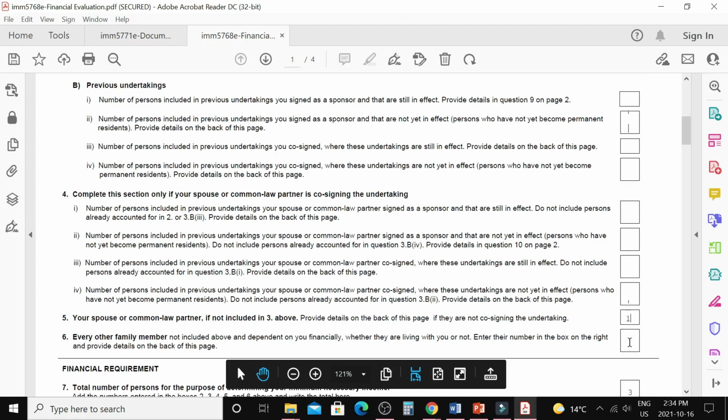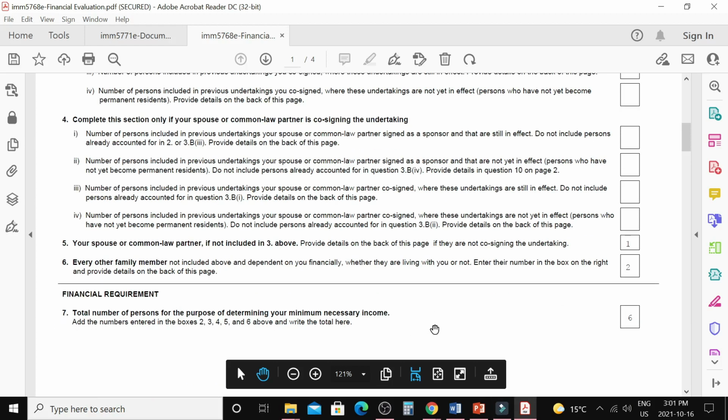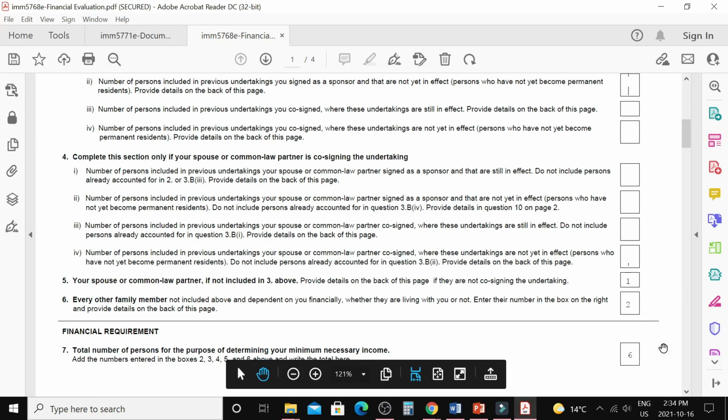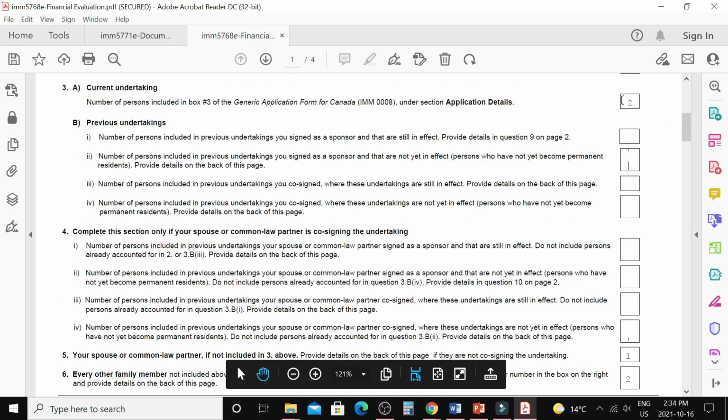Now I said yes, I have 2 kids, so I will write that here. Here you can see in question number 7, I have 6 family members: me, my spouse, 2 kids and 2 people I am sponsoring.